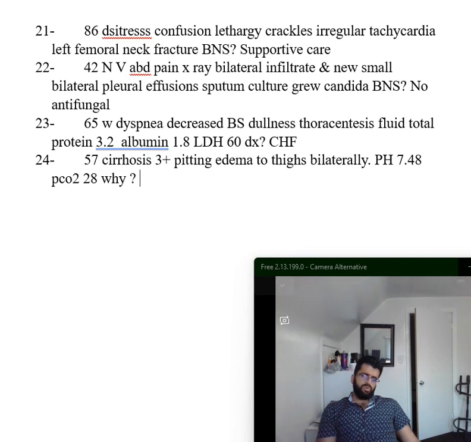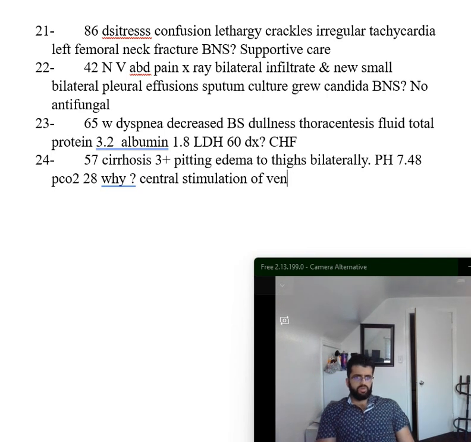So in cirrhosis, there is a progesterone accumulation, right? So this causes increased central stimulation of ventilation. So it's opposite to COPD. Cirrhosis opposite to COPD, okay? Causes high respiratory rate and low PaCO2.